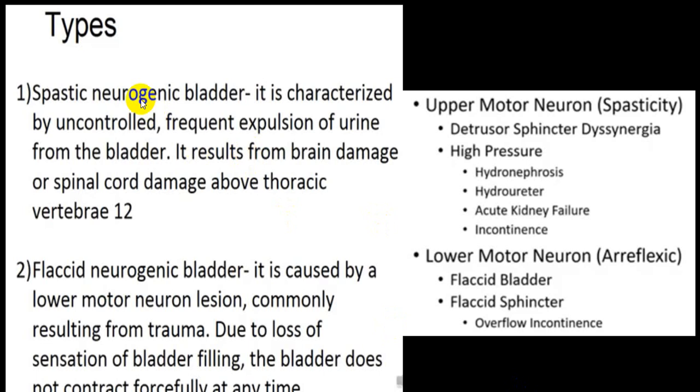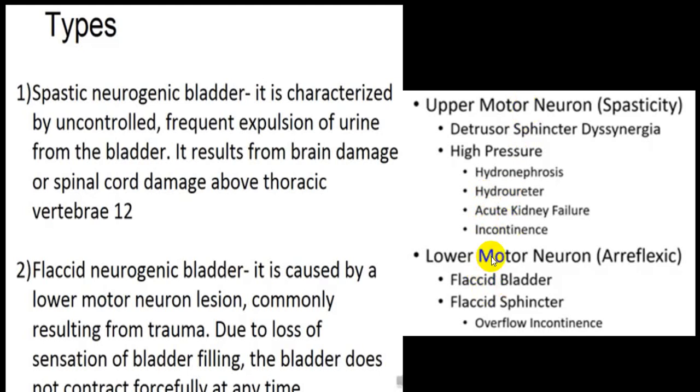So you will have a spastic bladder and a flaccid bladder, or we divide into upper motor neuron and lower motor neuron. In an upper motor neuron variety, because of spasticity and because of detrusor sphincter dyssynergia, there will be high pressure in the bladder, which can give rise to hydronephrosis, hydroureter, may give rise to acute kidney injury, and also there may be incontinence. And this is called unsafe bladder.